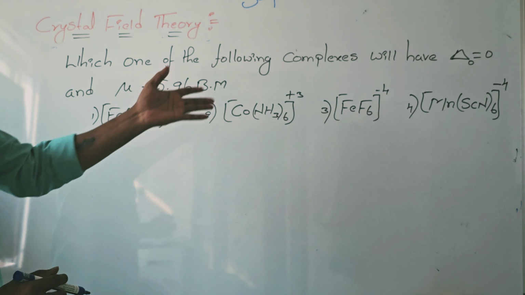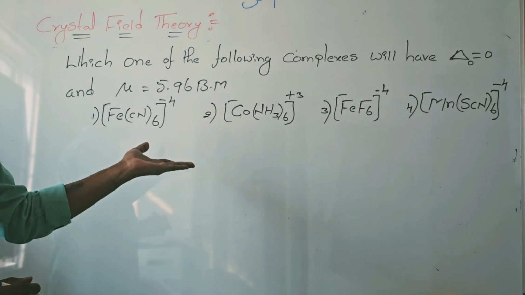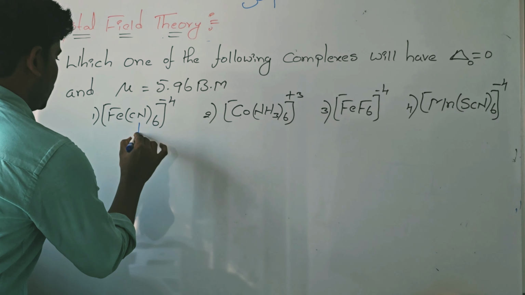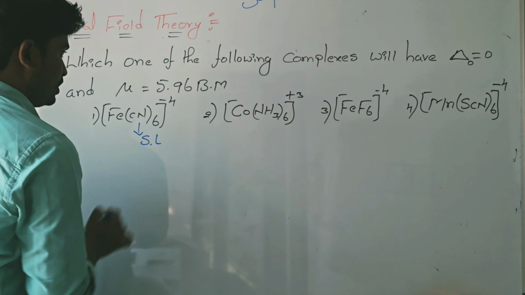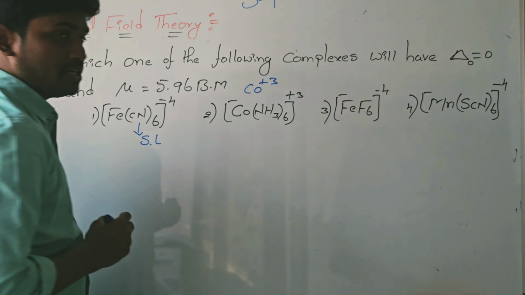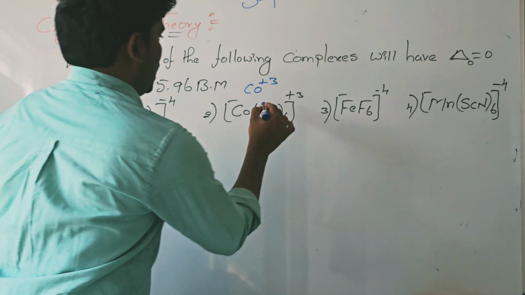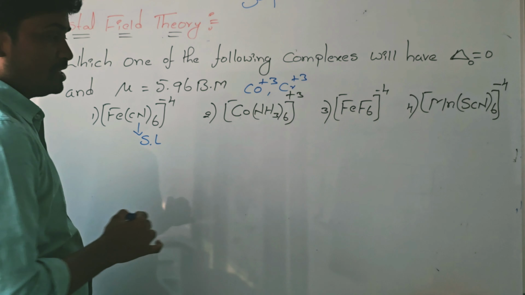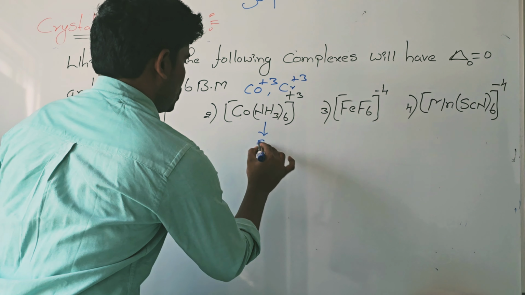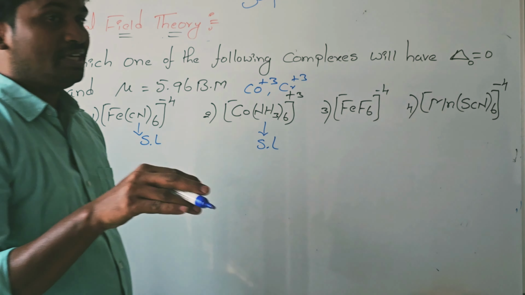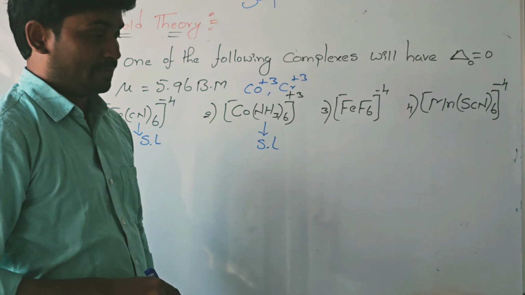First of all, identify the ligands. Which ligand is the weak ligand? Which ligand is the strongest ligand? Observe these in the complexes. This one is the strong ligand: the cobalt +3 case, where the cobalt oxidation state is +3, and the chromium +3 case. In cobalt +3 and chromium +3, amine acts as a strong ligand. But in all the remaining cases, NH3 acts as a weak ligand.